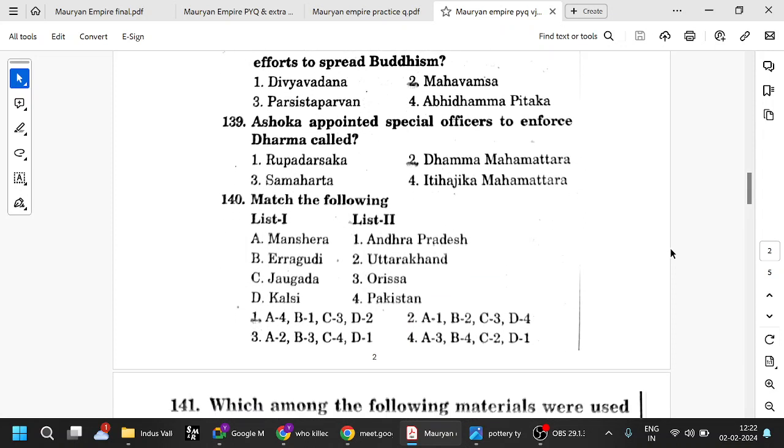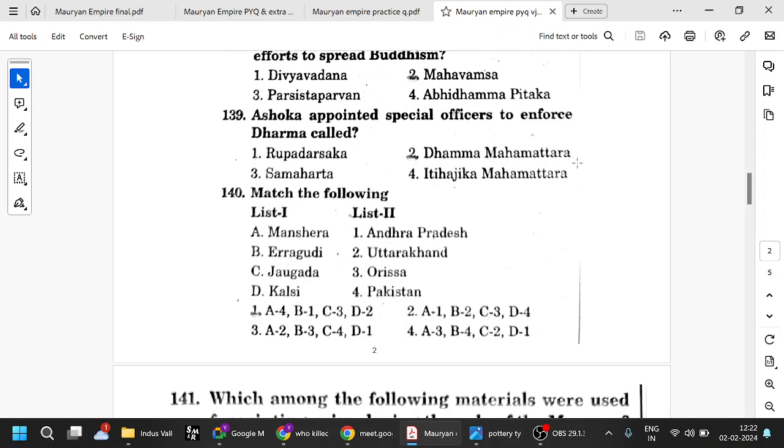So, Ashoka appointed special officers to enforce Dharma, and they are called Dhamma Mahamatras. He even sent his daughter Sangamitra to Sri Lanka to spread Buddhism. So all those are important. And these Dhamma Mahamatras are officers to spread the Dharma, basically spread the religion of Buddhism and Ashoka's philosophy.